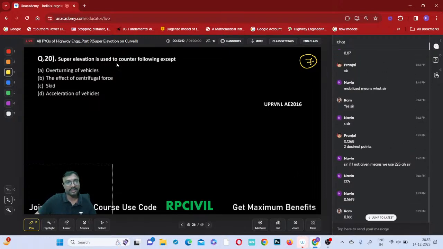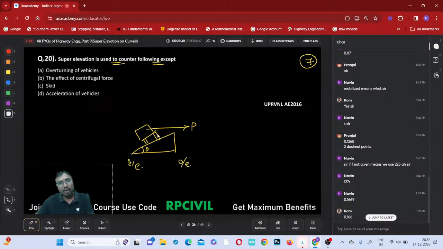Right. Super elevation is used to counteract the following except which one? This is the centrifugal force. This is your vehicle and this is your super elevation. Centrifugal force is pulling the vehicle in the outer edge direction, and the vehicle is skidding outwards. This outward skidding is resisted by the inward slope of the super elevation. Overturning also will be resisted.